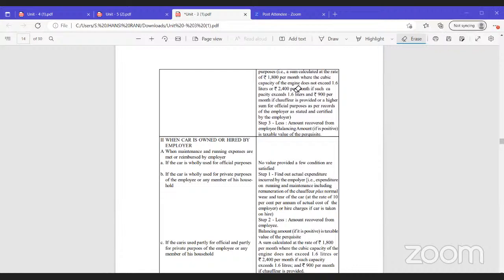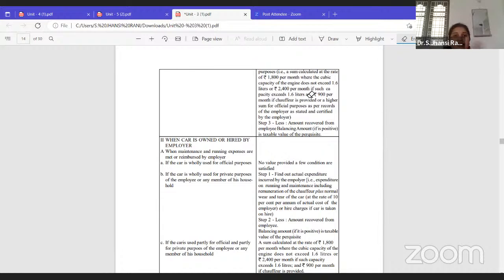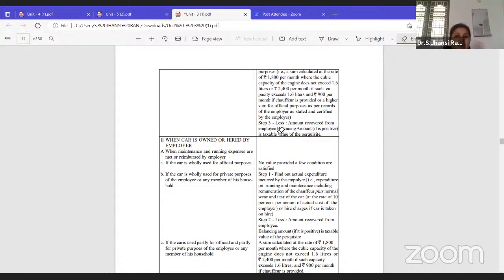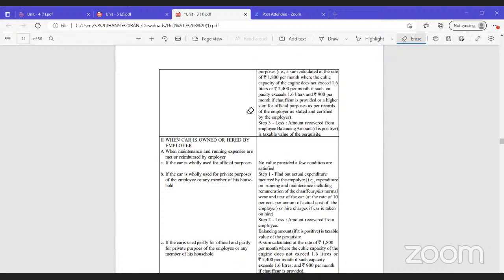So if it is less than 1.6, 1800, and if it is more than 1.6, 2400. And if a driver is also provided, whichever car it is, 900 per month will be charged. Less any amount recovered from the employee. For example, all this is provided by whom? The employer is providing. Suppose the employee, instead of being given all these facilities for free, pays at least 500 per month. If he is paying any amount, that will be exempted. Less the amount recovered from the employee, the remaining will be taxable.